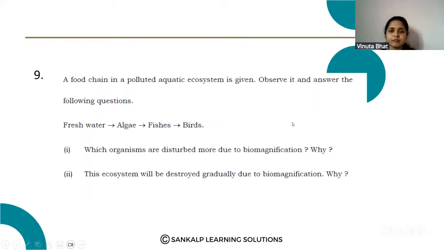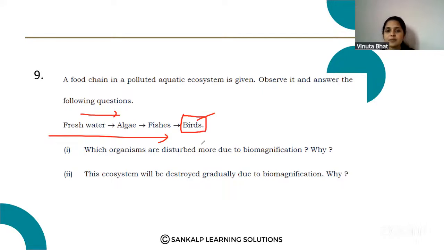Here, which organisms are disturbed due to biomagnification? Why? So these birds are at the top of this food chain. So these birds are more affected because from each trophic level, the biomagnification increases. So the birds have more toxic substances. They are at the higher trophic level. So the birds are disturbed more due to the biomagnification.